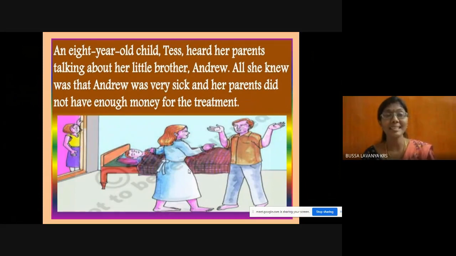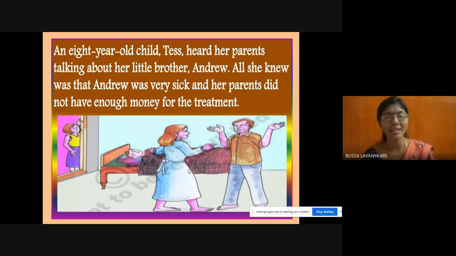So, an 8-year-old girl, Tess, a small girl, heard her parents talking about her little brother Andrew. What is the name of the little brother? Andrew. Andrew is the little brother of Tess, and he was very sick. He is on the bed, and his health is not at all good.